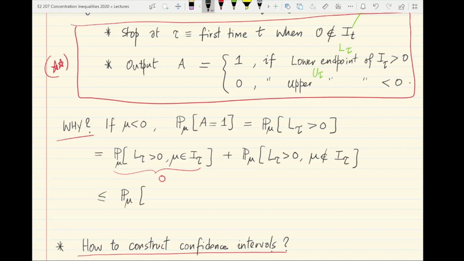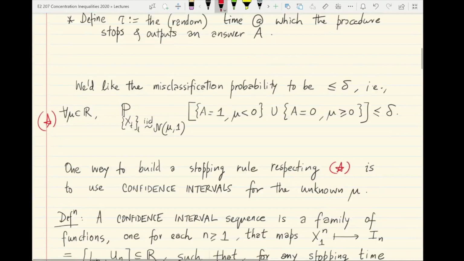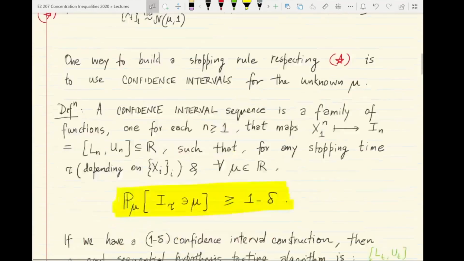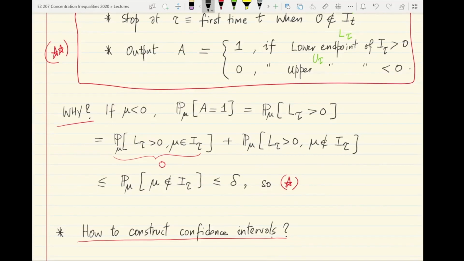So this is just upper bounded by the probability that mu does not belong to I tau, and we know by the confidence interval property of the sequence of intervals I1, I2, I3 and so on, that this event occurs with probability at most tau. Okay, so the condition star, which is the correctness condition, so we call the star condition the misclassification probability condition, is met.